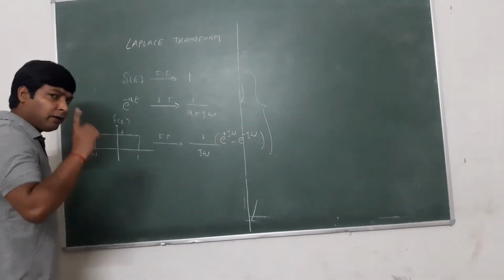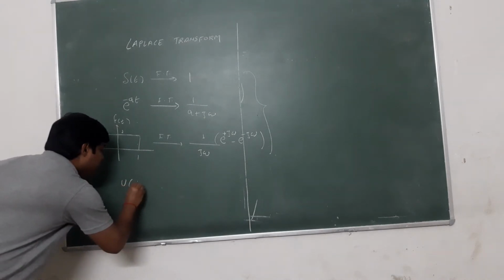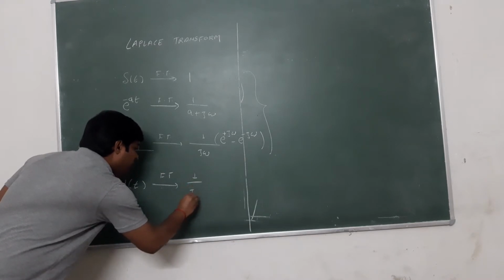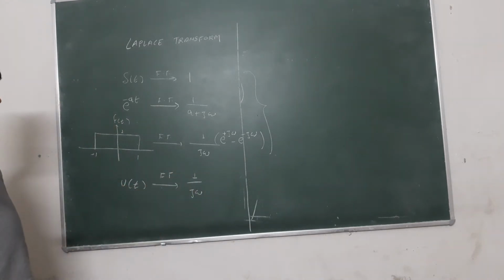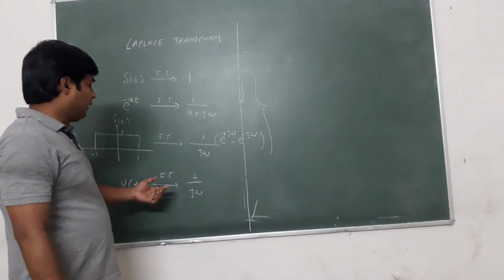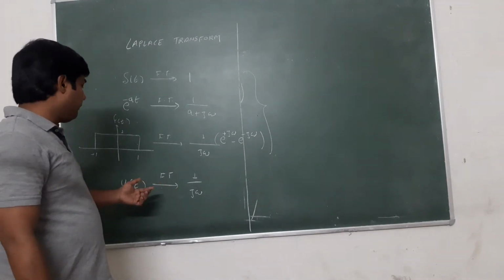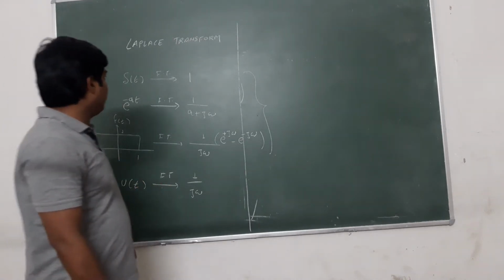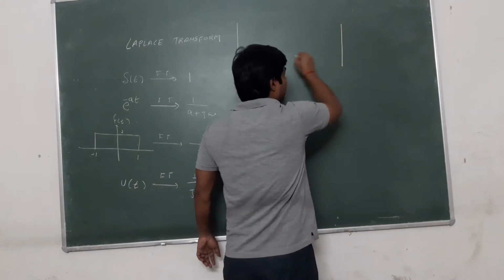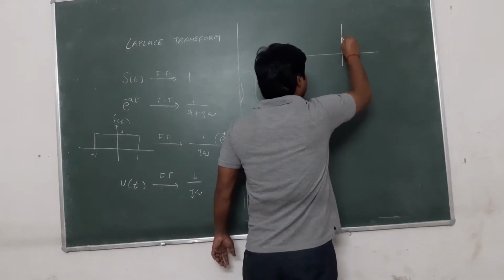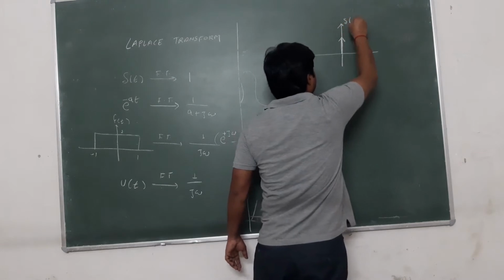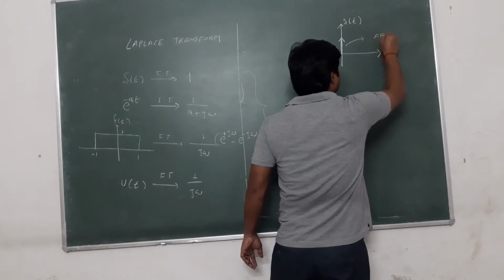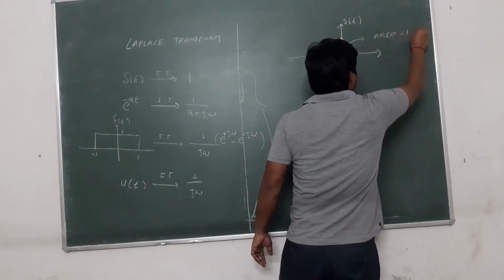Now we have calculated one more transformation, u(t), and the Fourier transform of u(t) was 1 upon j omega. But it was not a valid Fourier transform. Why? Because it was not satisfying the Dirichlet condition. Delta t is the impulse signal, so its area is always equal to 1, which is less than infinite.